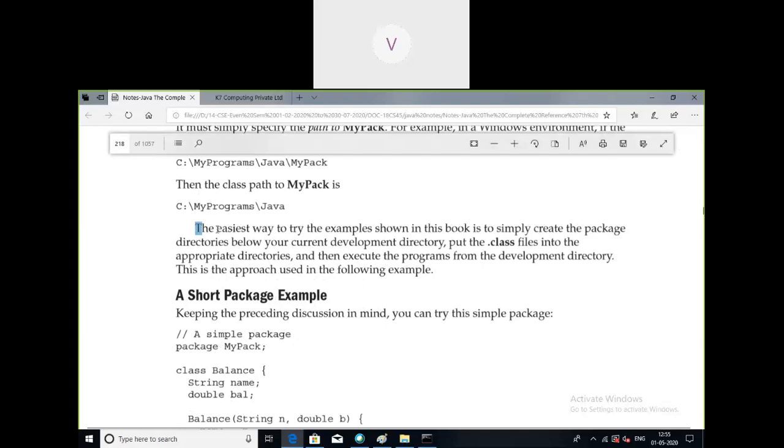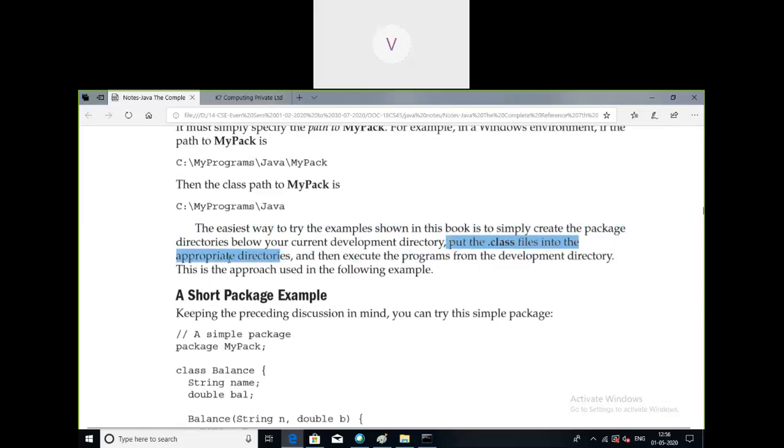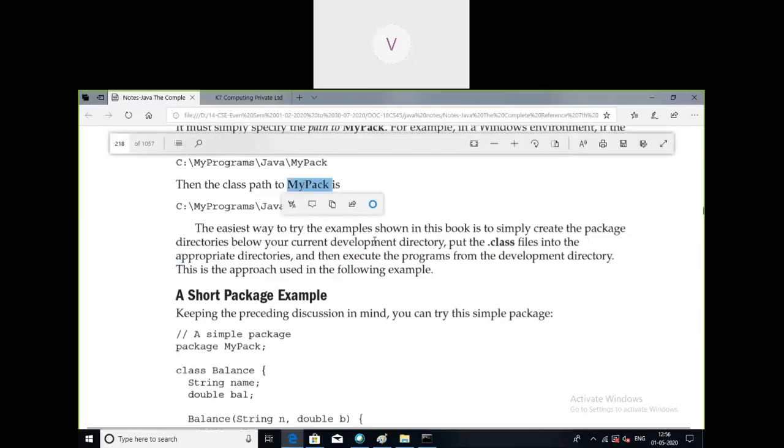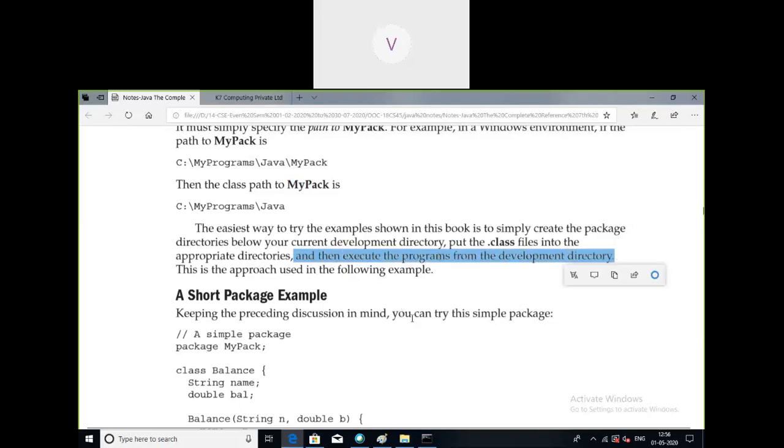So the easiest way to try the examples shown in this book is to simply create a package directory below the current development environment. So as I said, bin we are considering as a default location for all the programs, and put the dot class files into the appropriate directories. So after compilation, whatever dot class files or bytecodes we'll get, we have to take them and place it in the directories. In the directory means whatever the package directory that you are going to create, and then execute the programs from the development directory. Execute the programs from the bin directory. So we are assuming the easiest approach.